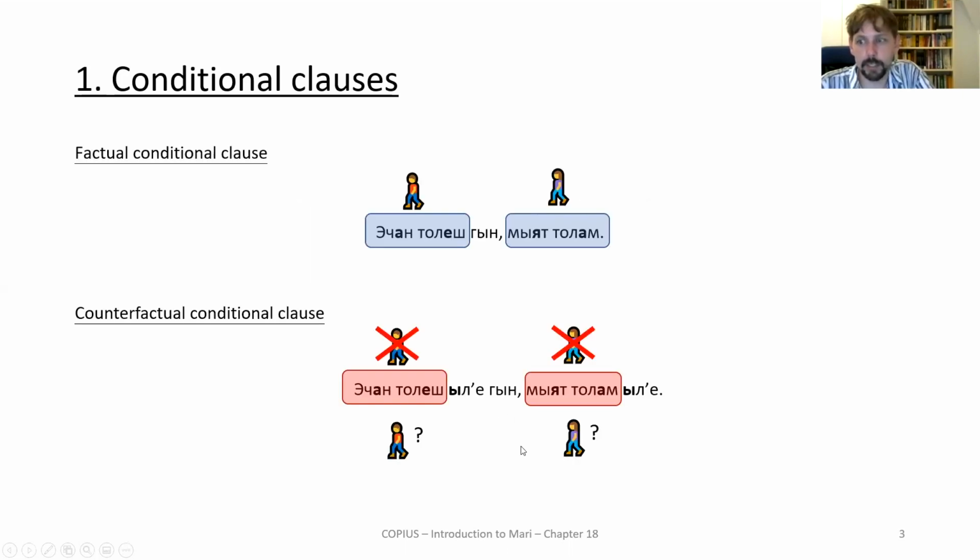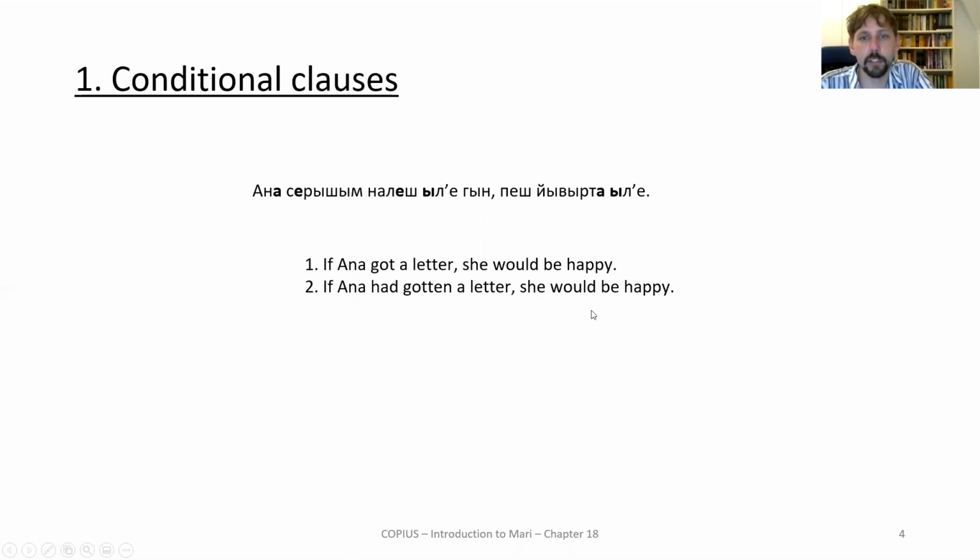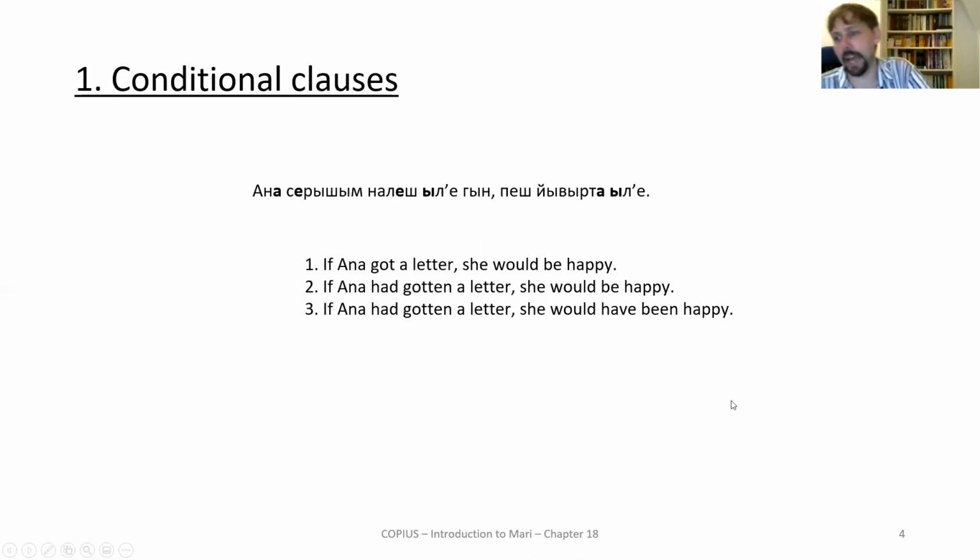If it sounded like I was indecisive in my translation of this clause, that's because I was. That's because it is ambiguous. If we have a sentence like Anna, Sereshim, Nalesh, Ilegen. So if Anna gets the letter, or I got the letter or so, Peshivata would be very happy. This could be if Anna would get the letter, she would be happy. It could be if Anna had gotten a letter, she would be happy, but she didn't get the letter, so she didn't get to be happy. Or if Anna had gotten a letter, she would have been happy. Like these temporal aspects that we distinguish in English in these cases, it's not there in Mari. It has to be communicated from context.